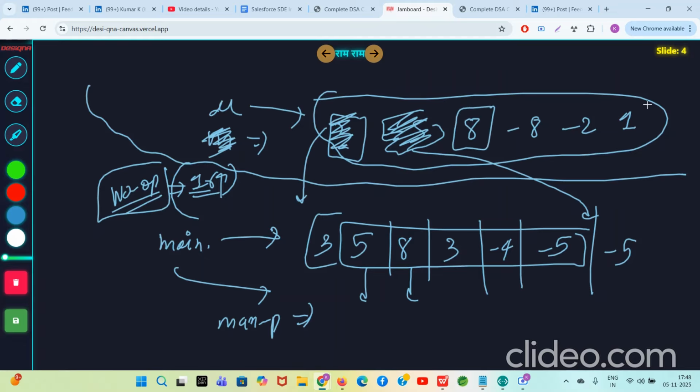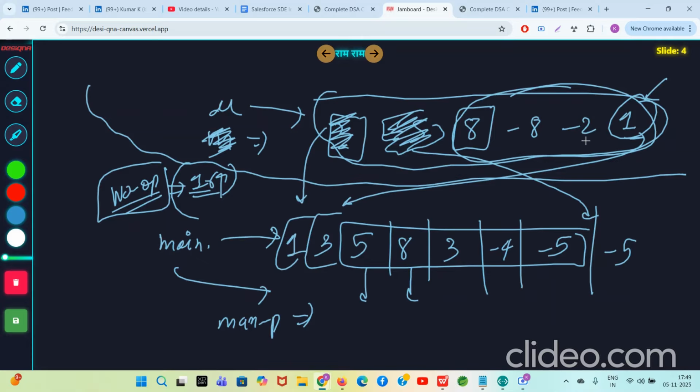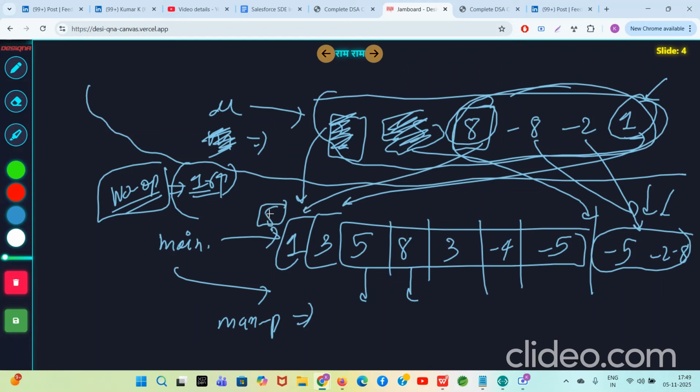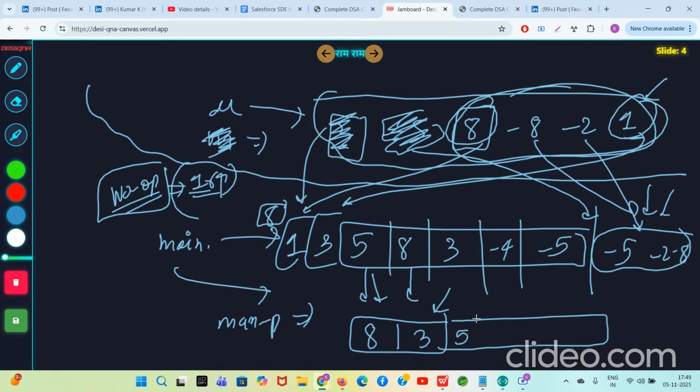Positive number you see, like now this is the remaining U. Let's say you pick this end number and put it at the start, 1. Minus 2 and minus 8, these negative numbers you put here. Can you see I'm putting the negative numbers on the right-hand side? This 8 is left, put it at the start, 8. So now the final main array looks like this: 8, 1, 3. All the positive elements of U are put here, and this is joined with the main array: 5, 8, 3, minus 4, minus 5.